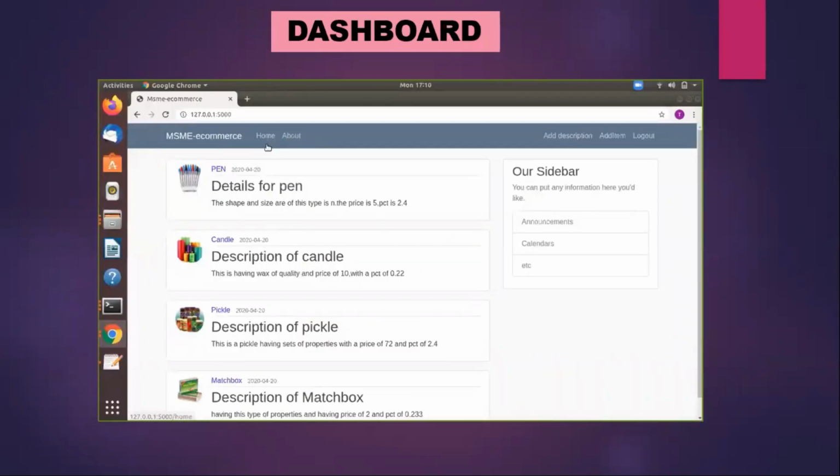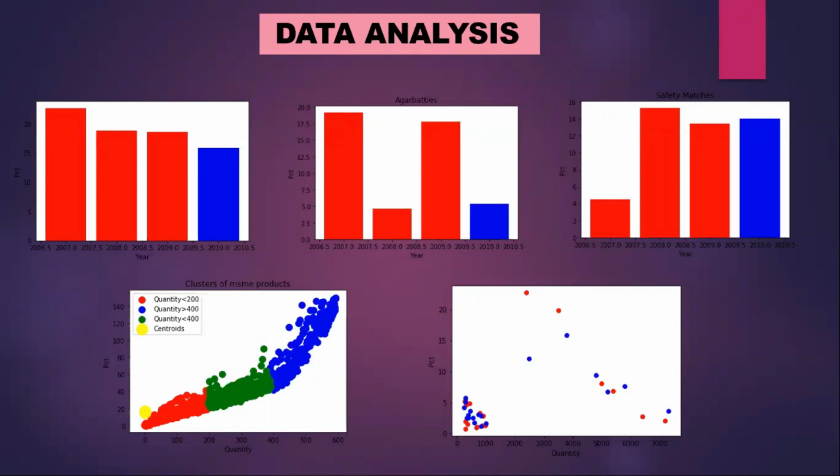Here is the dashboard of the project, which contains the details of the product and their description. It also enables us to add items in the list, add respective descriptions, and make some changes in the product's description. For data analysis, Jupyter Notebook has been used. The following graphs show the future forecasting of various products such as agarbattis, paper products, bread, etc. in different years. Here, the red bar is the historical data of sales profit and the blue bar defines the future forecast of sales profit percent.